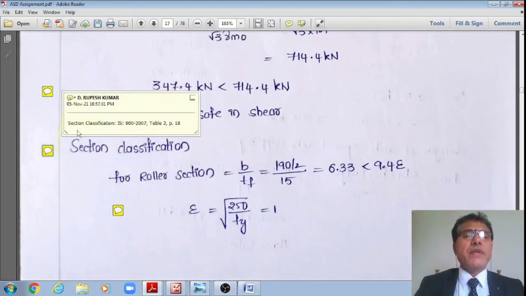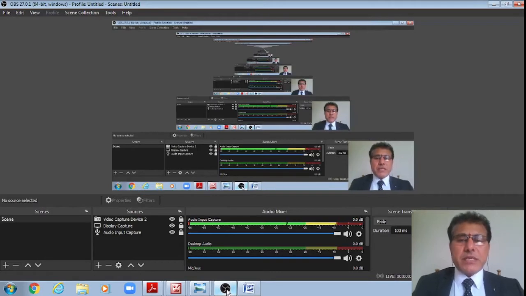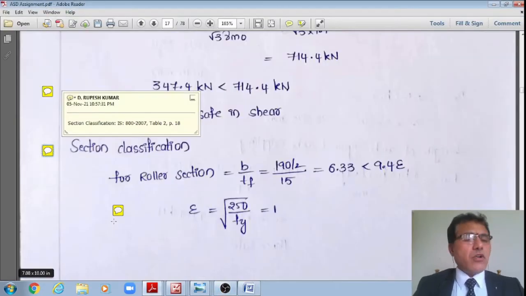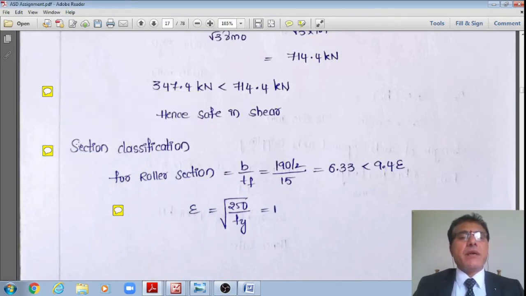Now, I'll go for the fourth check, which is the check for the moment capacity, right? I'll find out how much each of these sections can resist as per the IS 800. However, before that I need to do the section classification.